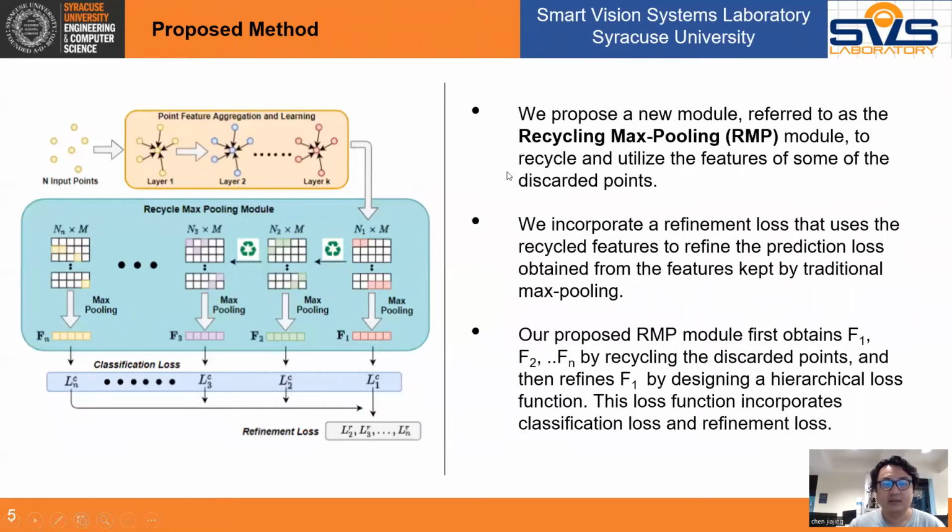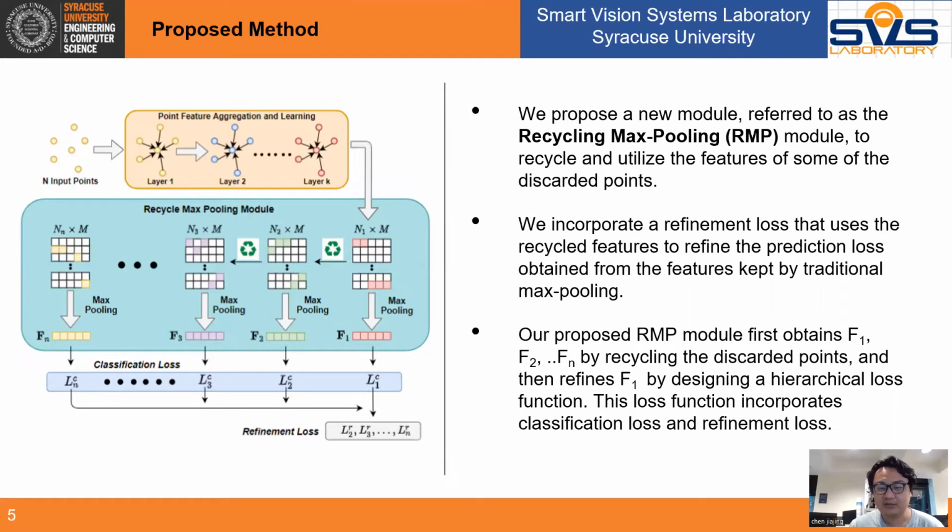Based on this, we propose a RMP module to recycle and utilize the feature of some of the discarded points. We incorporate a refinement loss that uses the recycled feature to refine the prediction loss obtained from features kept by traditional Maxpooling. Our proposed RMP module first obtains F1, F2, and Fn by Maxpooling by recycling the discarded points, and then refines F1 by designing the hierarchical loss function.